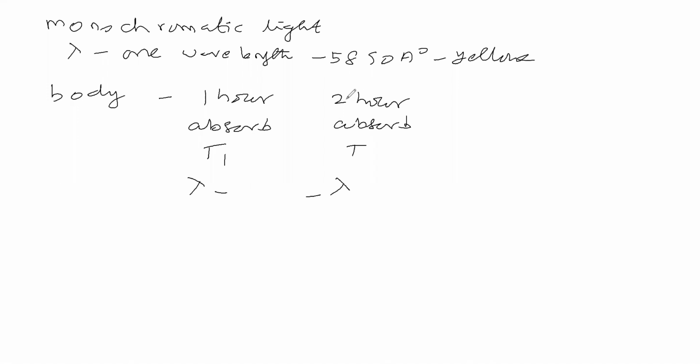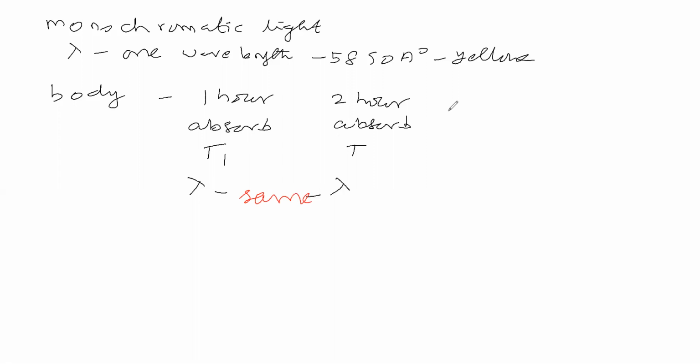So the body is absorbing this wavelength in both cases. The body is absorbing the same wavelength in both cases.